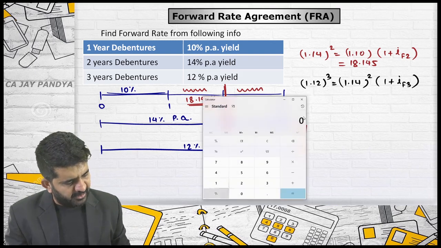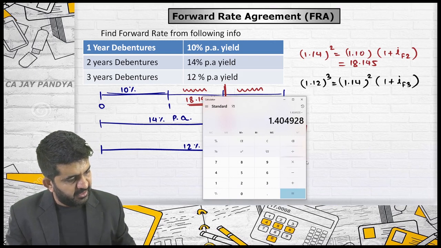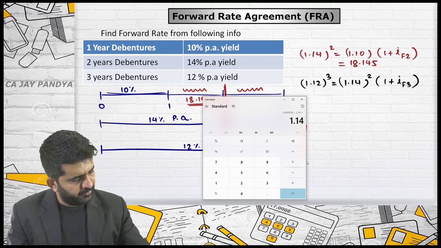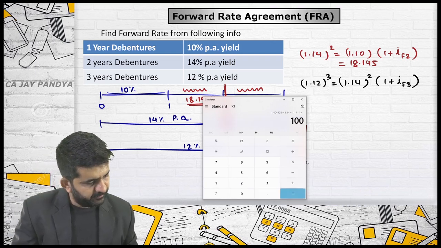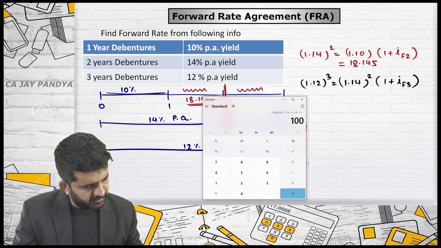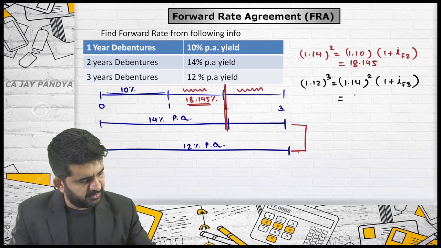This answer in the calculator will be 1.12 cubed, divided by 1.14, divided by 1.14, minus 1, multiplied by 100, is 8.10%.